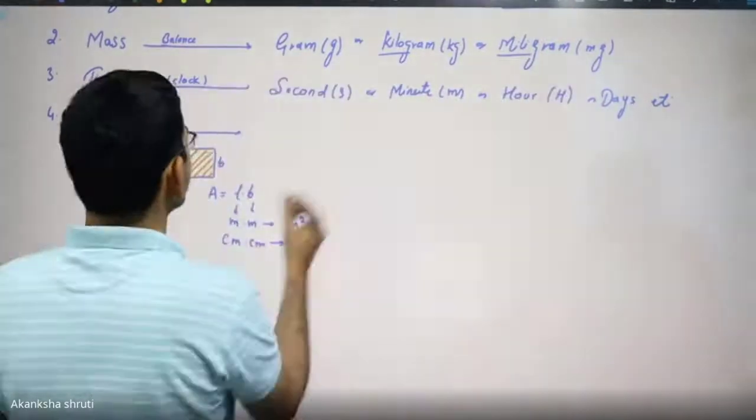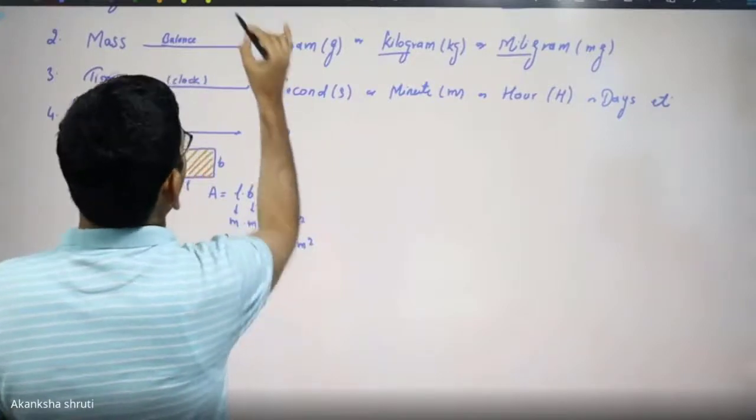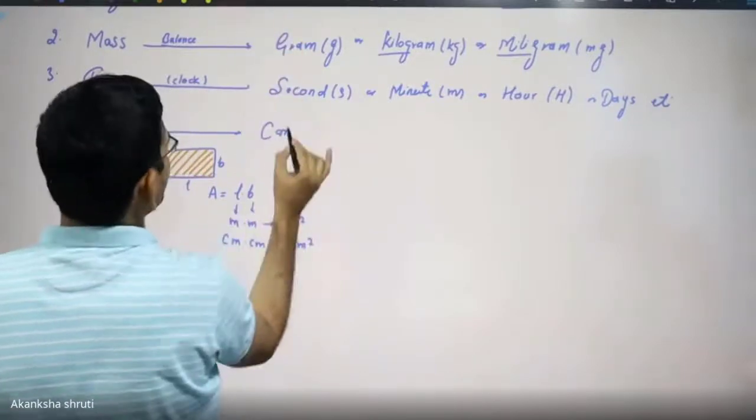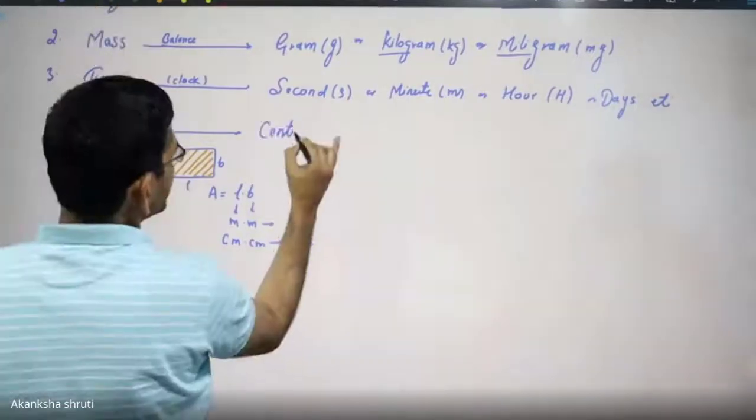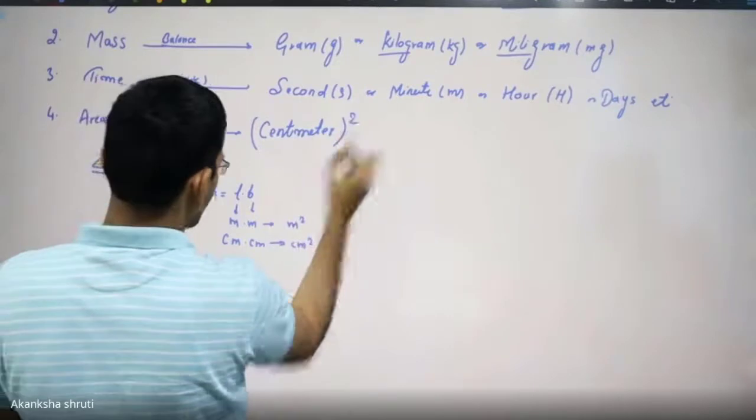So write this. It will be in centimeter square. You may write in the full form also, centimeter square, since it is coming two times.